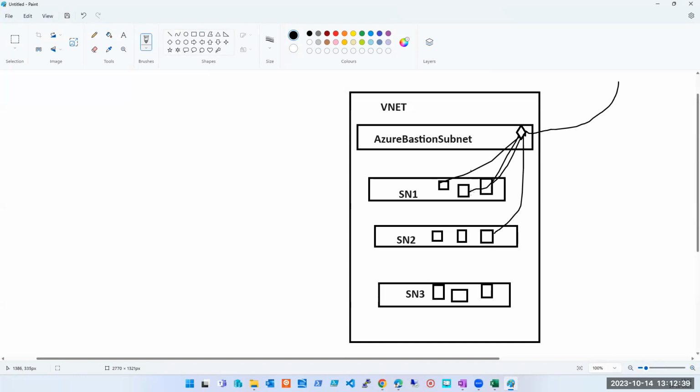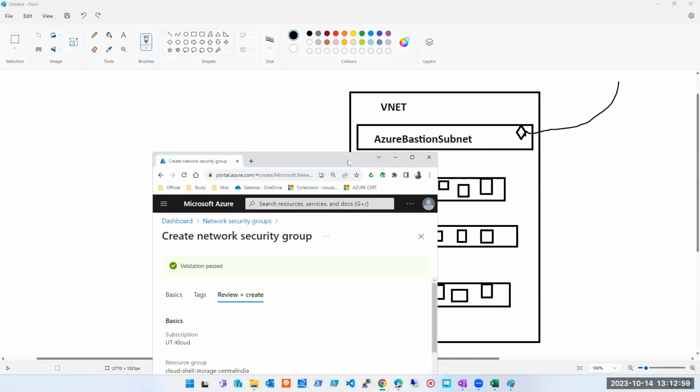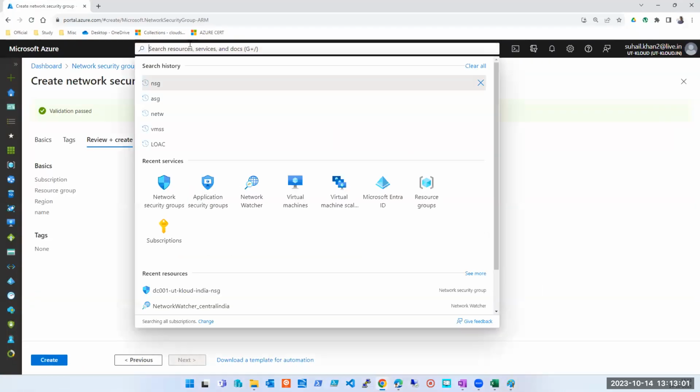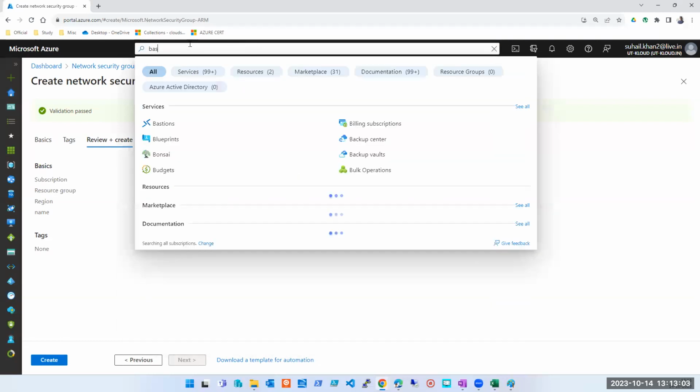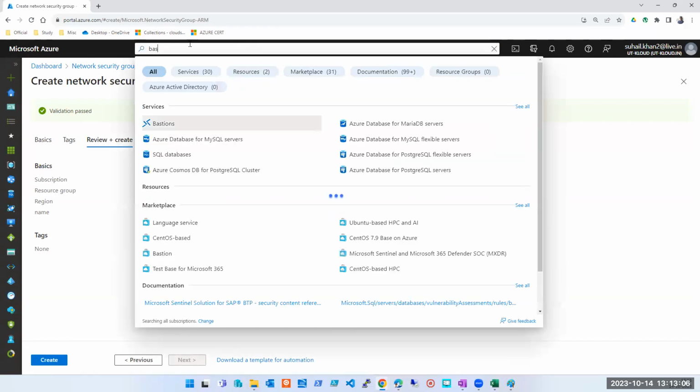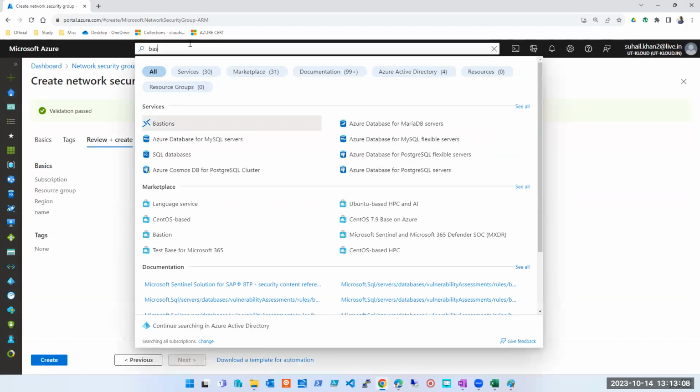Because why? Because all subnets talk to each other, right? I hope you guys remember that all these subnets can talk to each other by default. So if Bastion is here, using Bastion, you can directly communicate with these computers. But there's a limitation in Bastion. If you have a basic Bastion, it will support only 2 machines at a time. And if you take the standard Bastion, it will support 50 machines at a time. I mean, those are the machines you can take remote to.